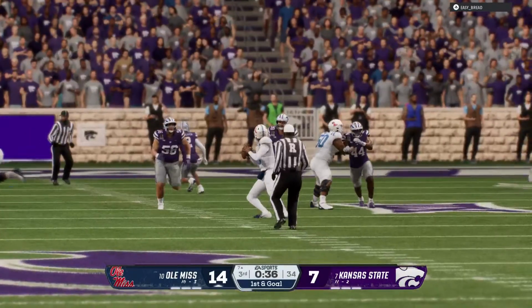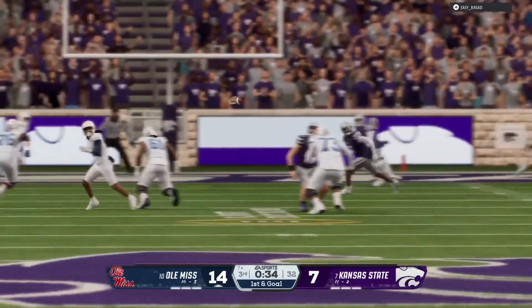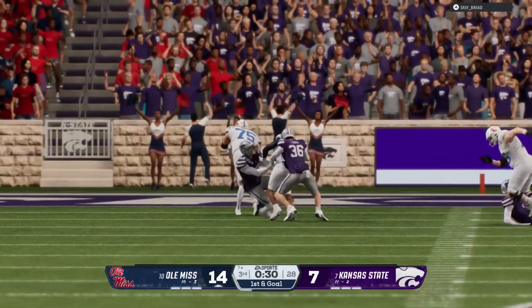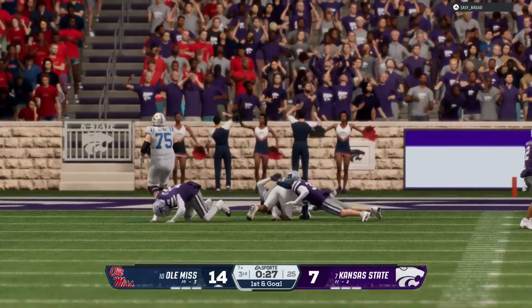Great patience here, great execution by the entire offense. The quarterback kind of baits the defense towards him, drops it off to the back, and he's got a convoy in front of him for a nice 1st down.